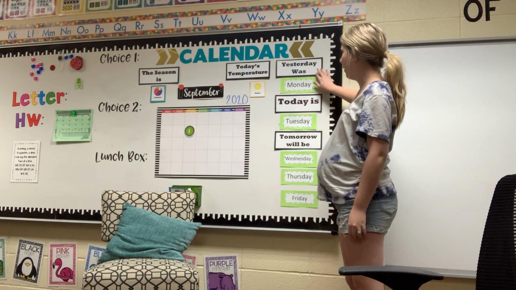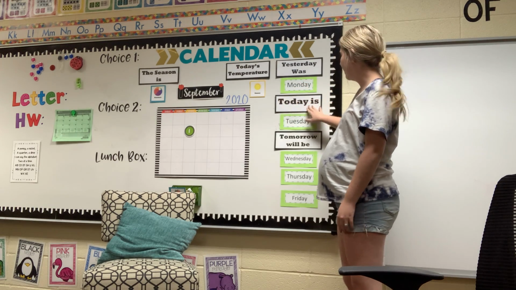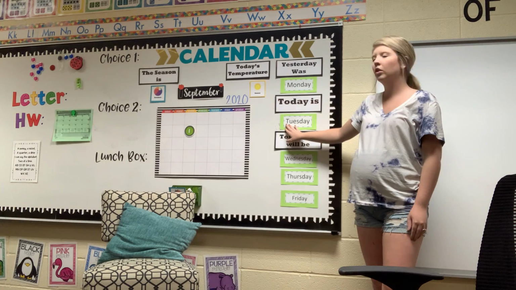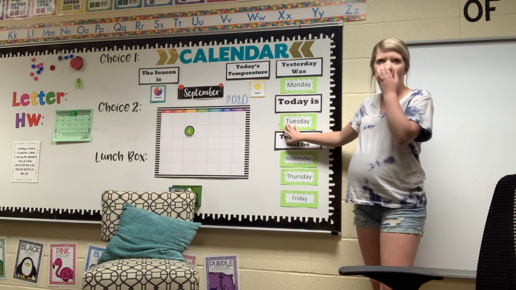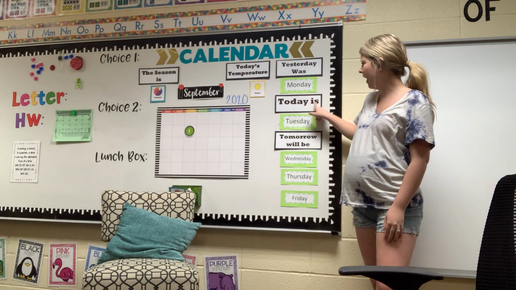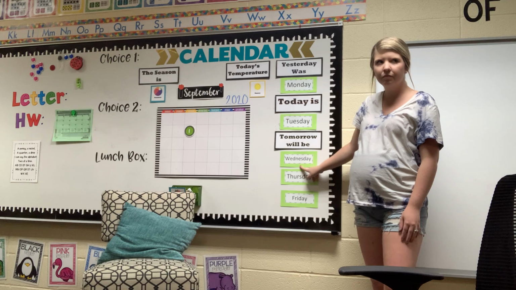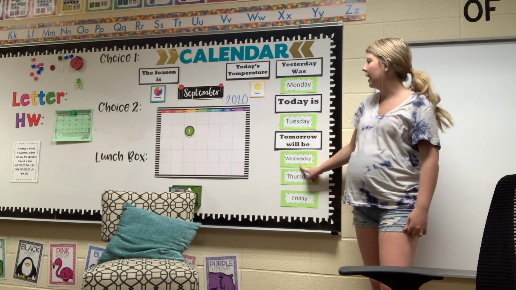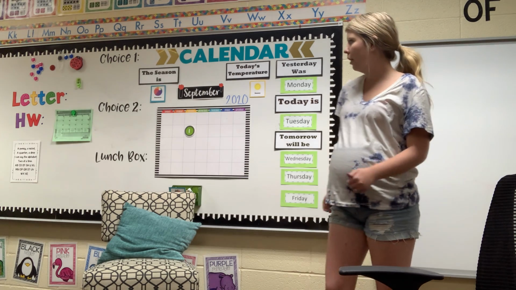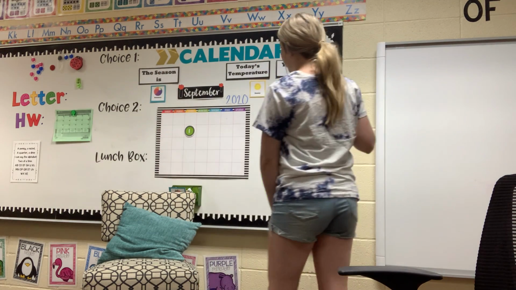So if yesterday was Monday, then today is what day? Tuesday. I hope you're saying Tuesday. Today is Tuesday. And if today is Tuesday, tomorrow will be what day? Wednesday. Good. Awesome job.